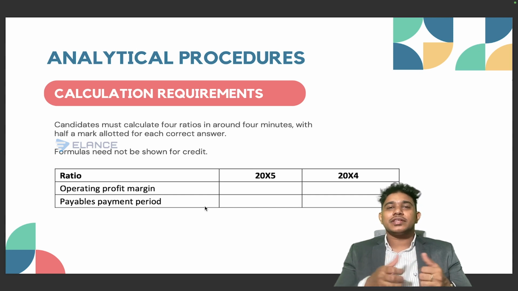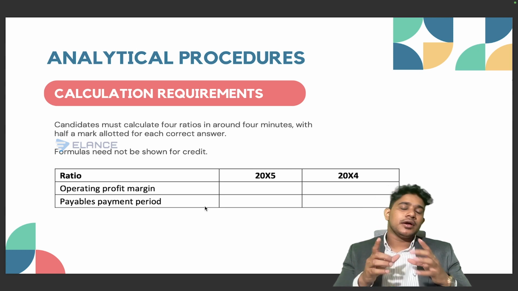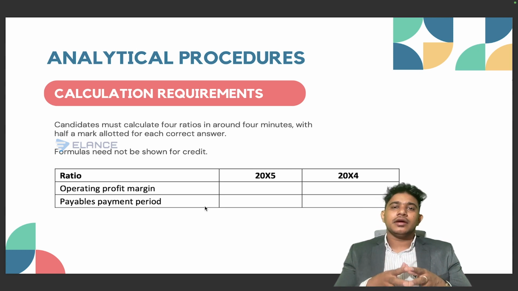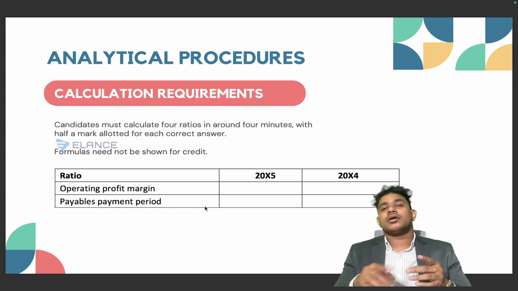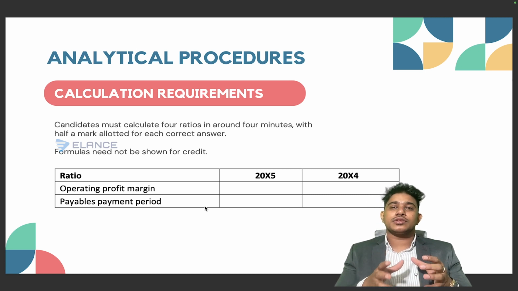So you should revise all the important ratios in your FR, including the operating profit margin, gross profit margin, receivables days, inventory days, payables days, current ratio, quick ratio, interest cover ratio, gearing ratio. All of these can be asked by the examiner. And if the examiner is only asking you to calculate just 2 ratios, and there are more risks from the scenario which you can identify in relation to additional ratios, then you can calculate other ratios as well, and interpret the risk based on that. But you will be getting computation-related marks only for those ratios which have been asked by the examiner. So that's the only difference.